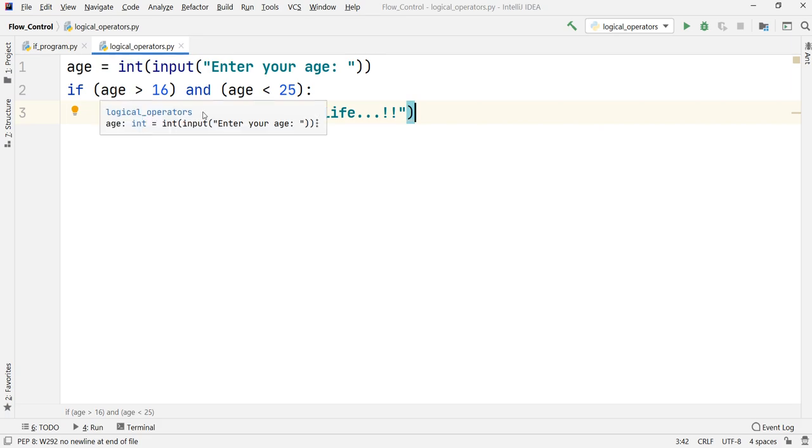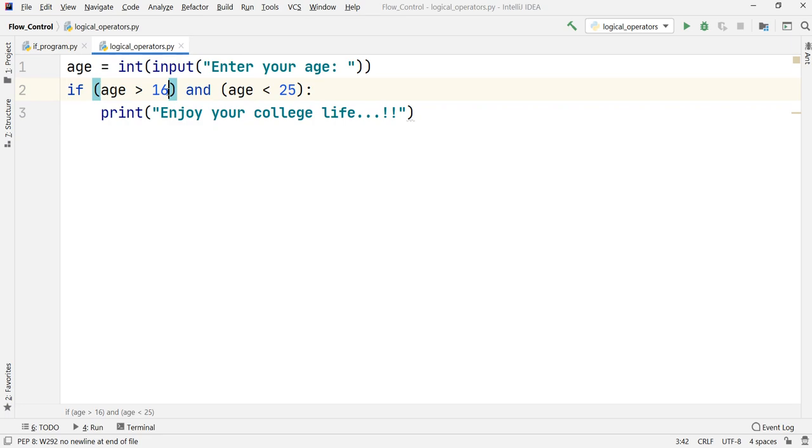Let us set up one condition for those who are less than 17 in age or who are having age more than 24. So what I will do right now is set up one condition where age is less than 17 or age is greater than 24.